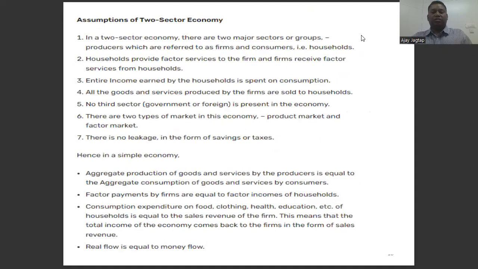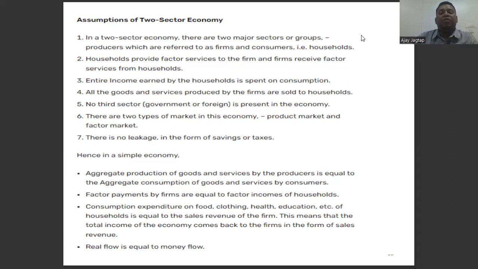Briefly, I will show you the households providing factors of production to firms and receiving factor payments. There are two types of markets in the economy, the product market and the factor market. There is no leakage in the form of savings or taxes.